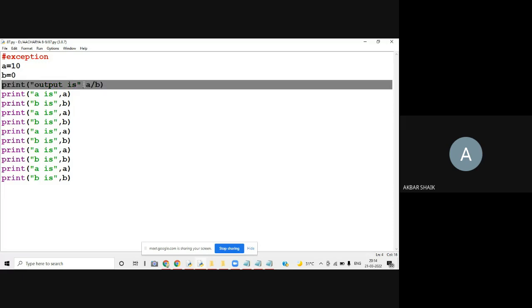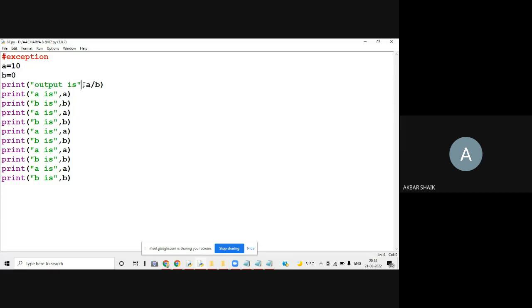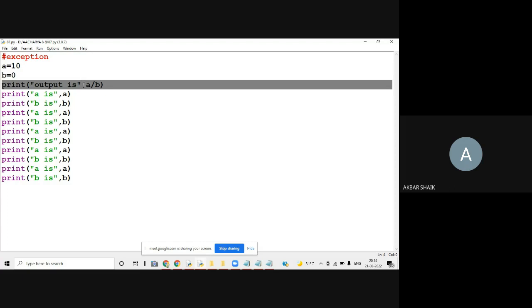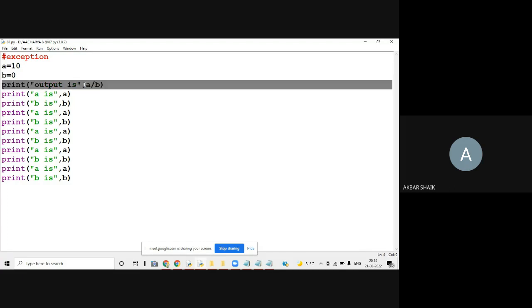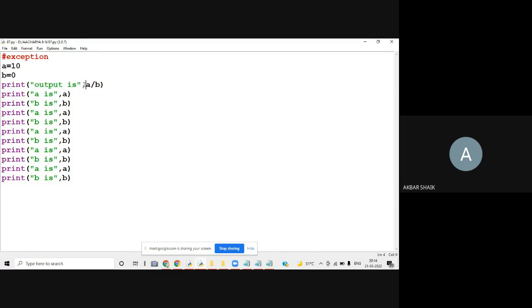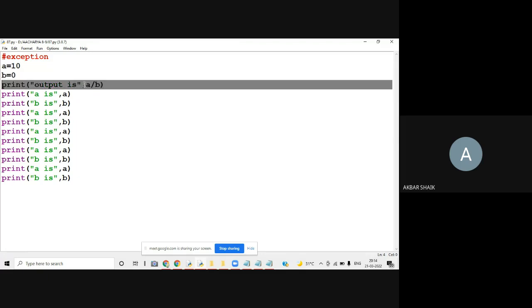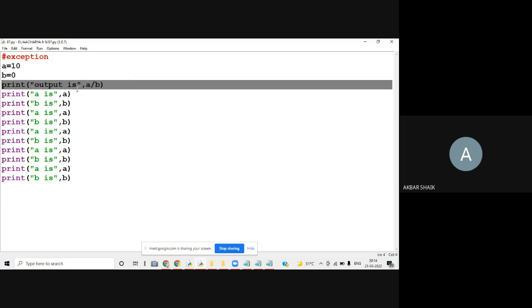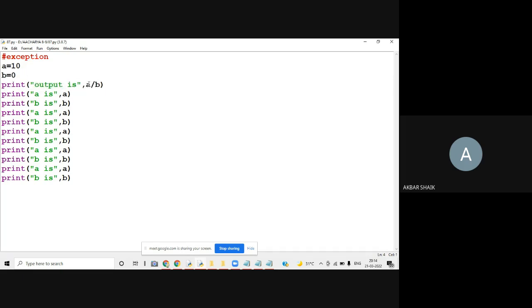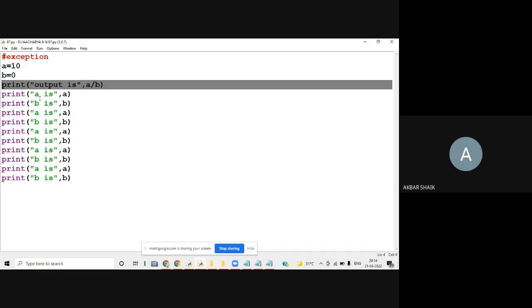But because of this line, the program is terminating abnormally. That condition we can call an exception. If the program is terminating abnormally, that is the definition of an exception, program termination because of some abnormal condition. Because of this single line, some exception occurred, and the remaining lines are also not going to be executed.